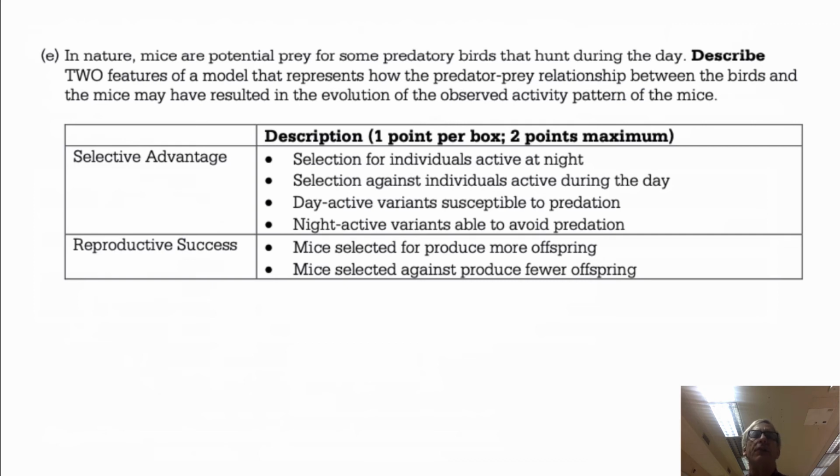The key of evolution is that you are reproductively successful. You live long enough to mate and pass on your genes to the next generation. So that would be something that you need to include to get the 2 points possible in Part E. Here's a student sample.